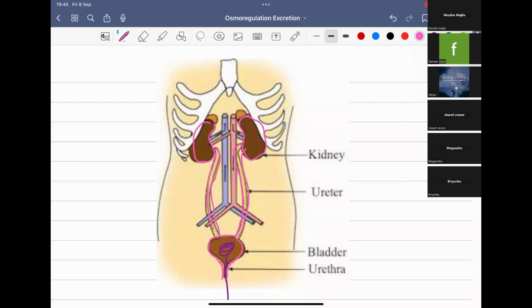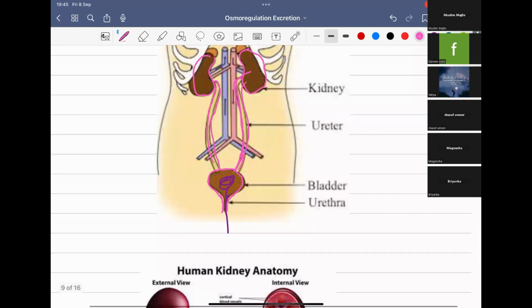Next, the ureter will receive the urine from the kidney and give it to the urinary bladder. The urinary bladder will temporarily store the urine. And when you have the urge to excrete your urine, the urethra will provide the passage through which the urine can leave the body. So these are the main functions of the parts of the human urinary system. It's very easy, right?